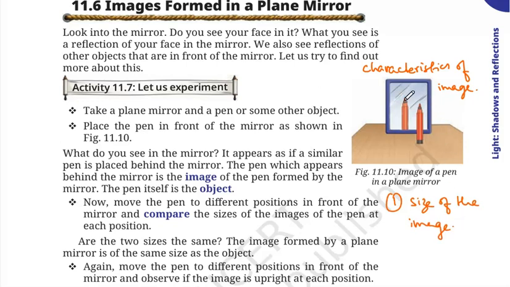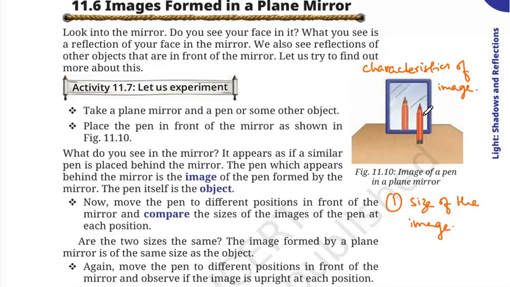So if you look at the size of the image, it is the same as the size of the object. If you don't trust this figure, why don't you try standing in front of the mirror and see if your image is of the same size as you are.